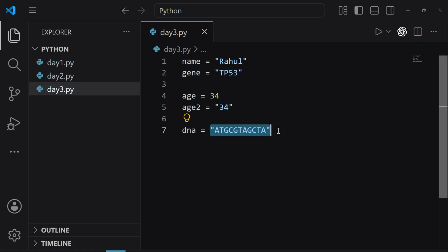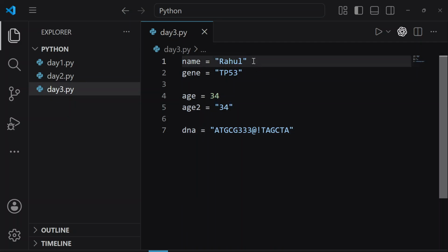Because in Python, a string simply means any sequence of characters enclosed inside quotation marks. It does not matter if anything inside the quotation marks is a letter, a number, or a symbol. For example, these are symbols, right? It does not matter what you have inside quotation marks, but if you have added quotation marks, it becomes a string. Now, here we have learned to make a string using these quotation marks.